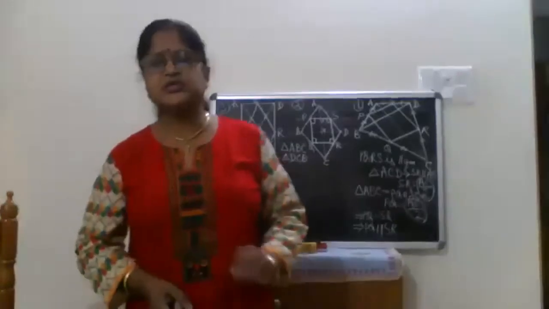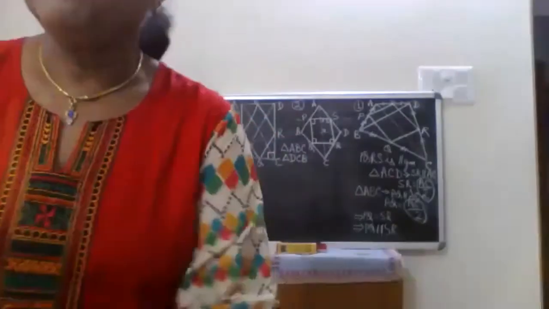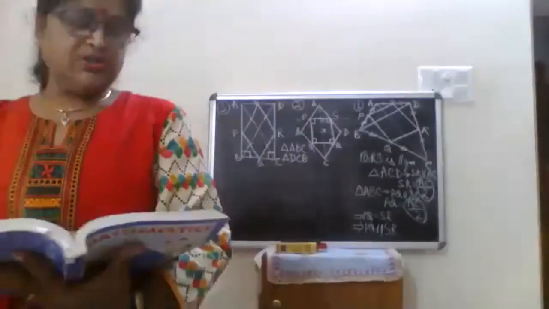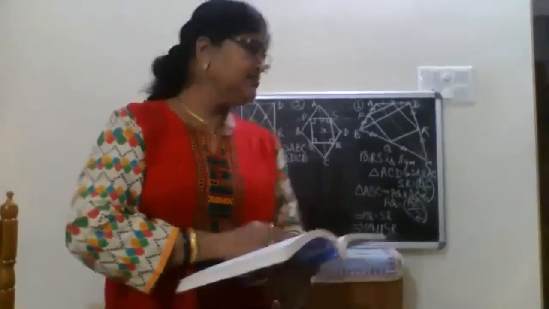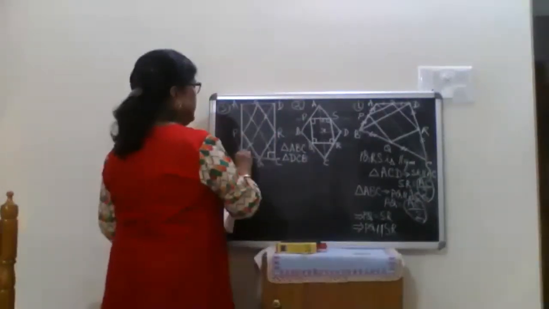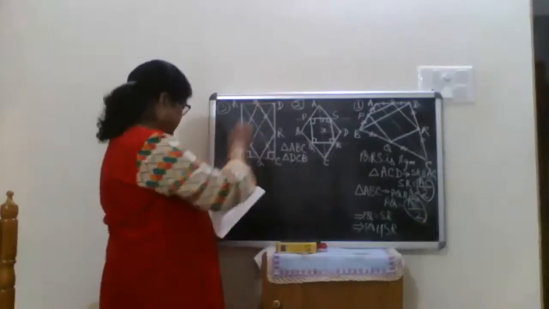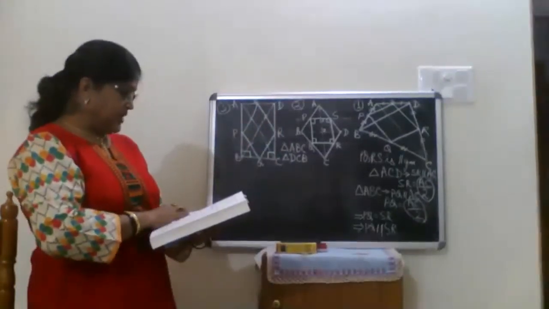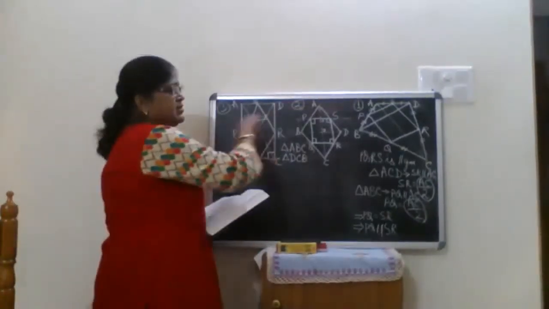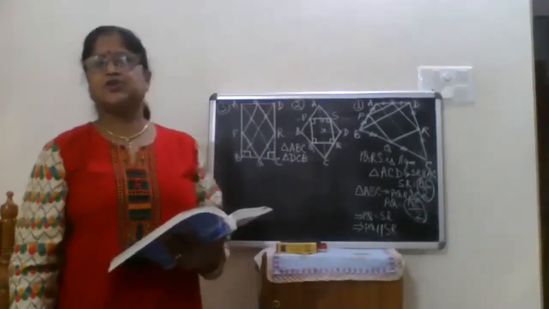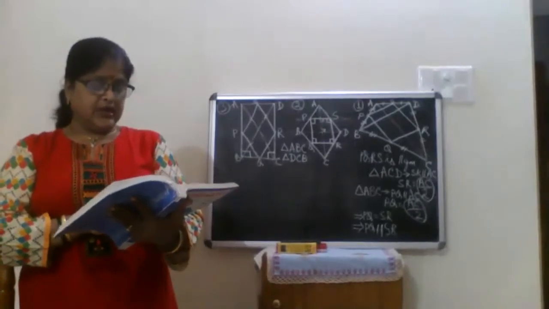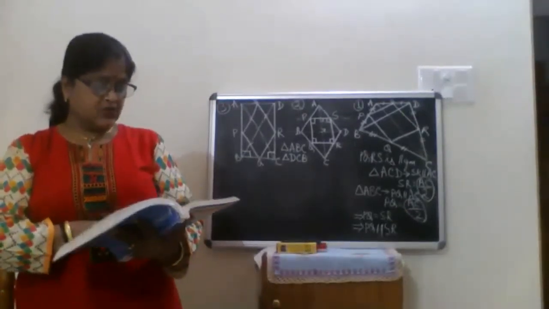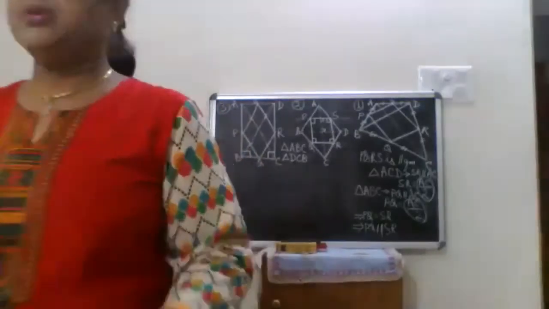Will we go to the next question? Yes, ma'am. Even question number 3 is related to question number 1 and 2. ABCD is a rectangle. I have drawn ABCD as a rectangle. PQRS are the midpoints. As usual, all the three namings are the same. I have drawn it and written it so that I can explain to you. Now, show that the quadrilateral PQRS is a rhombus.